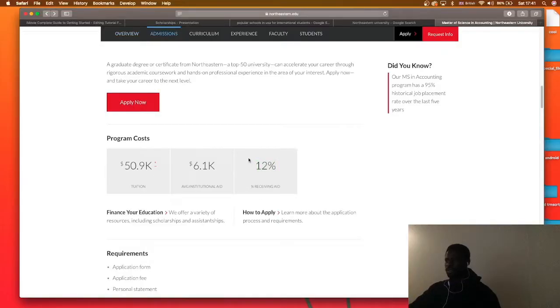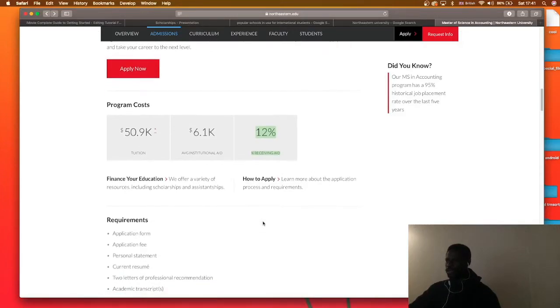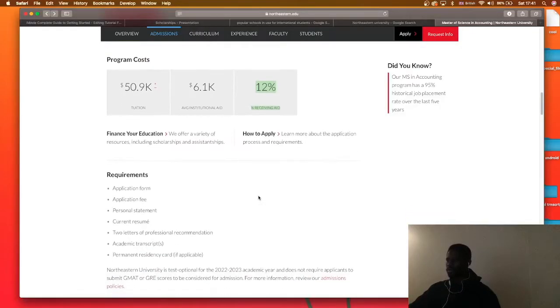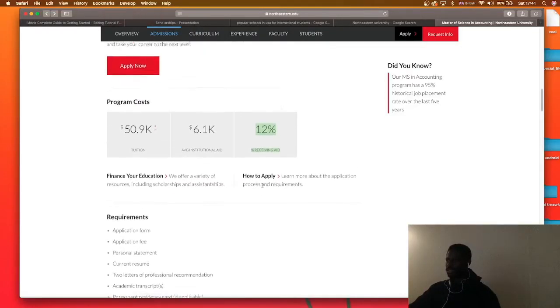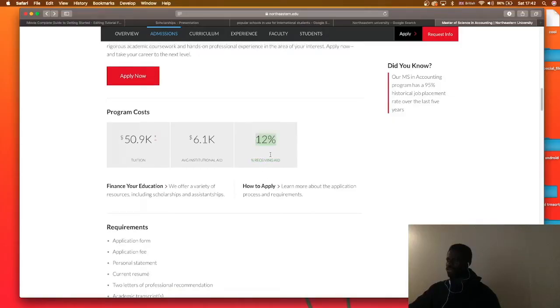But look at this. They are saying that 12% receive aid, which means that this school might not be great. Of course, there are other ways to get funded, but they are saying 12% receive. So it's more like a red flag, at least.